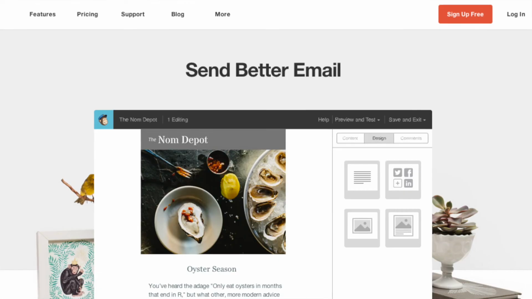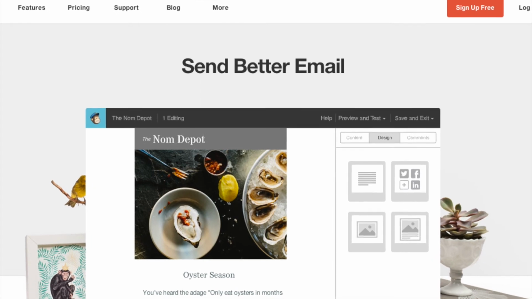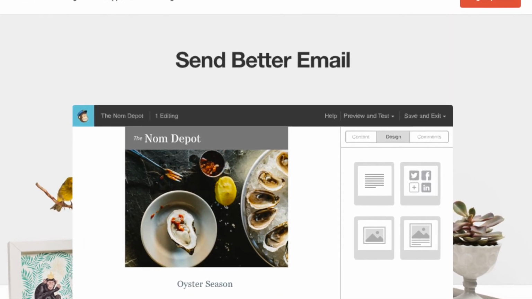Either you can do that with your contacts in your Gmail or your Yahoo, or you can use a website like MailChimp, which actually lets you create an email distribution list for free if you've got less than 2,000 contacts. It's a great way for you to call together all of your contacts and make it easy for you to send them updates constantly, add new people to your list, give people the option to stay engaged that way.